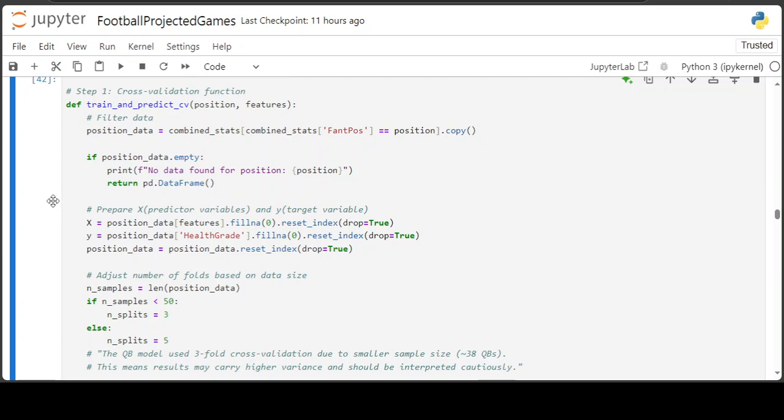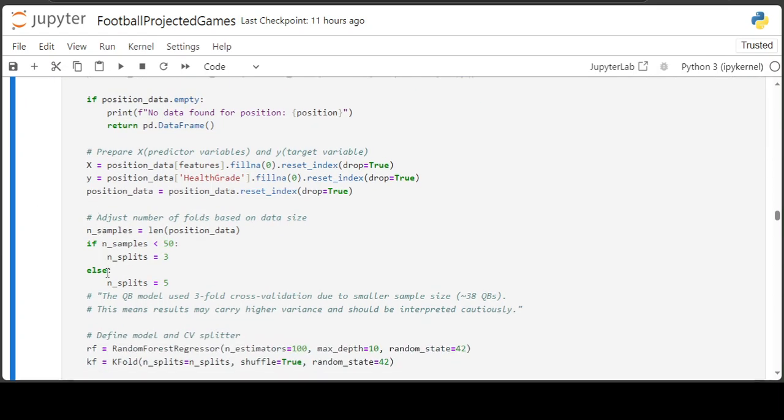In this video, I'm going to show you the if-else logic that I added: if there's less than 50 players, we're going to have 3 splits. Else, if there's more than 50 players, we're going to have the 5 split. So the quarterback model is going to use a threefold cross-validation due to its smaller sample size at 38 quarterbacks. Since it's only 38, there could be higher variance and it should be interpreted cautiously.